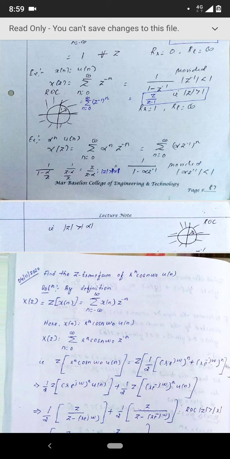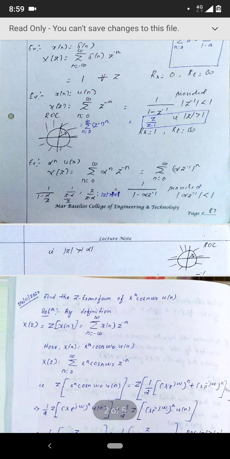So the magnitude of z raised to minus 1 will decide the region of convergence. You can write this as 1 by 1 minus z raised to minus 1. What is z raised to minus 1? That is 1 by z. If you substitute that, it becomes z by z minus 1. So the region of convergence is mod of z greater than mod of 1. Why am I specifying it as mod of z greater than 1?